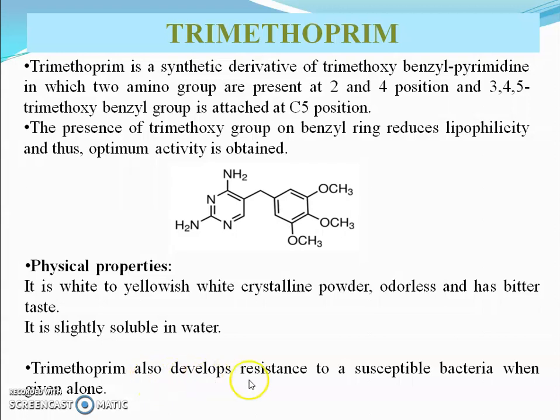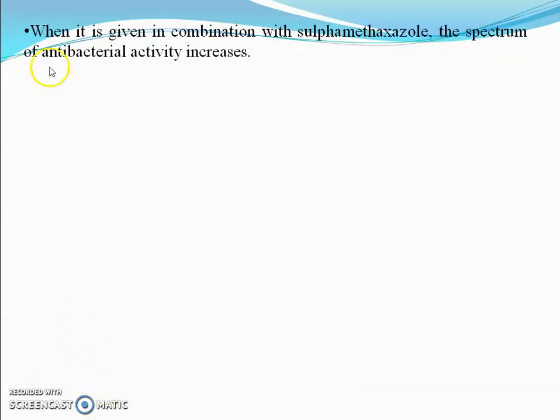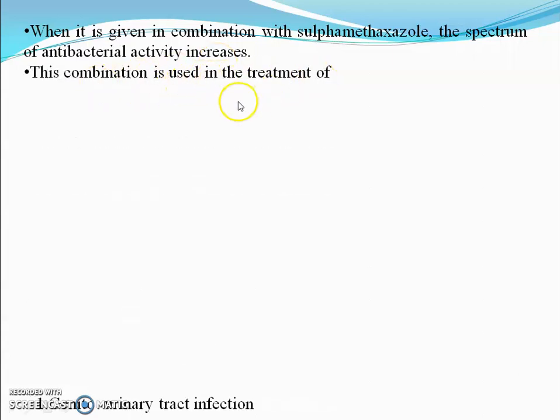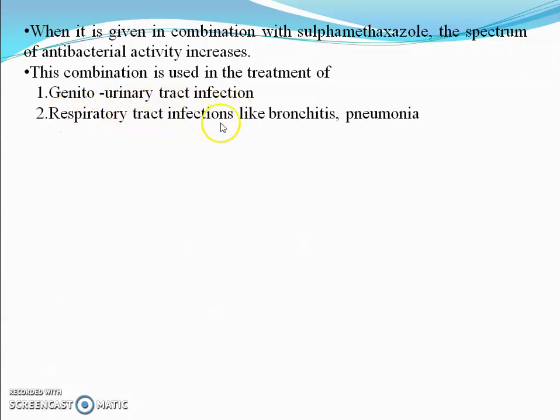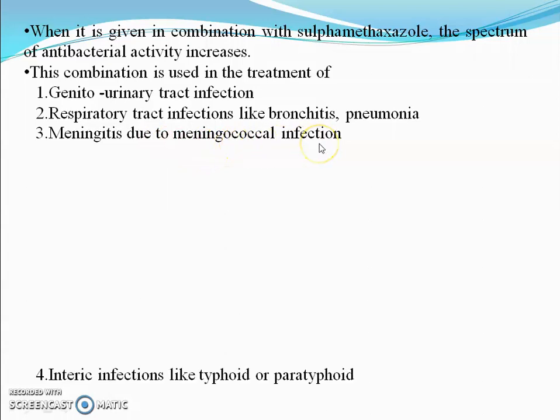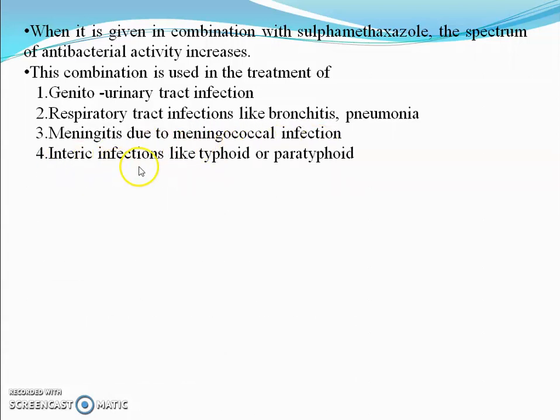Trimethoprim also develops resistance in susceptible bacteria when given alone. When it is given in combination with sulfamethoxazole, the spectrum of antibacterial activity increases, and this combination is used in the treatment of genitourinary tract infection, respiratory tract infection like bronchitis and pneumonia, meningitis due to meningococcal infection, and enteric infection like typhoid or paratyphoid.